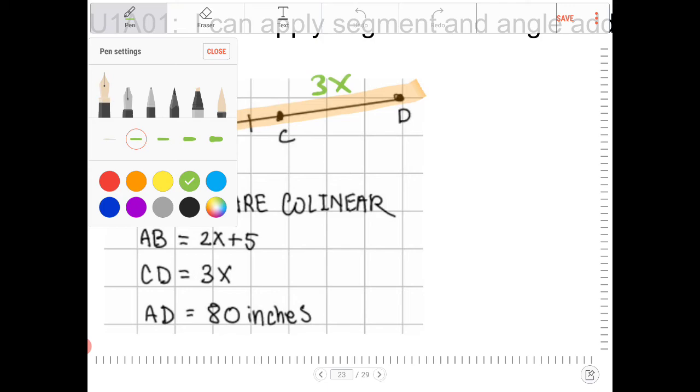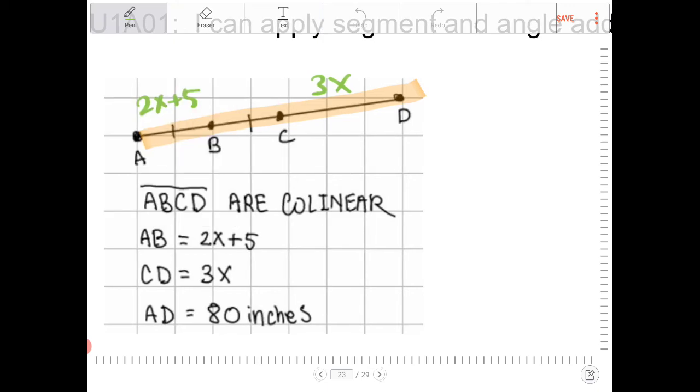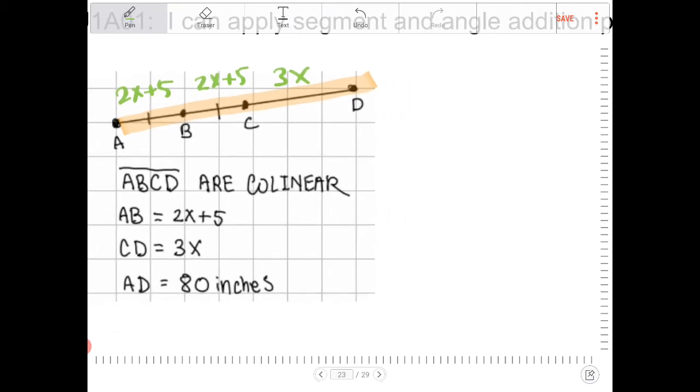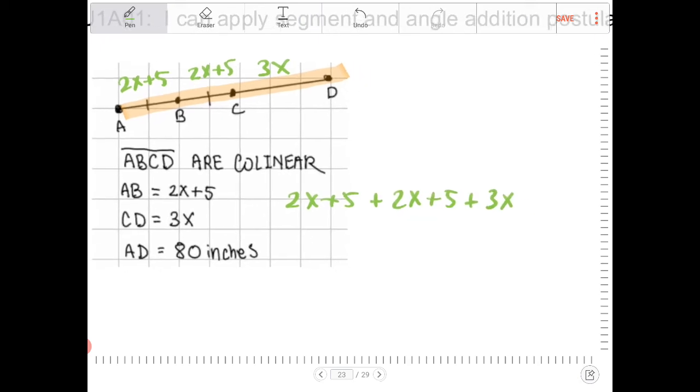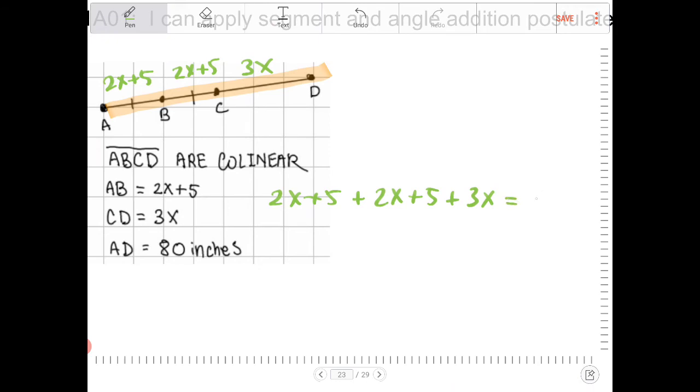Well, recognizing this, if AB is equal to 2x plus 5, and I noticed that in the diagram, AB has the same number of tick marks as BC, then therefore this also must be 2x plus 5. So now knowing this fact, 2x plus 5 is AB, BC is also 2x plus 5, and CD is 3x, I can then say, 2x plus 5 plus 2x plus 5 plus 3x, all three of these added together must equal 80 inches.